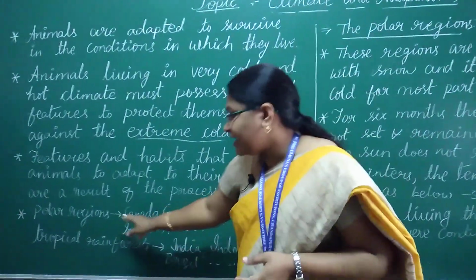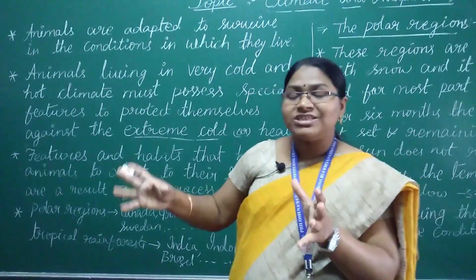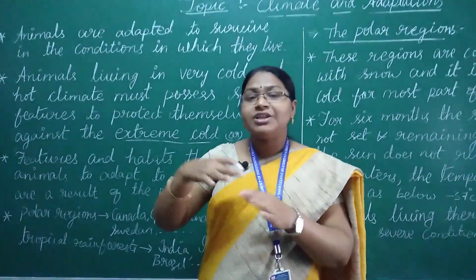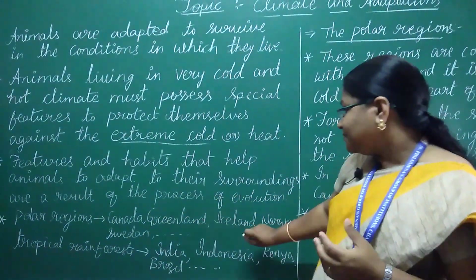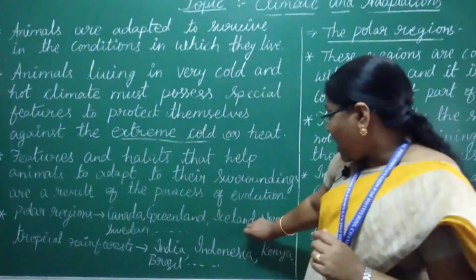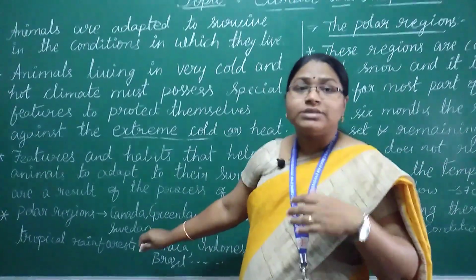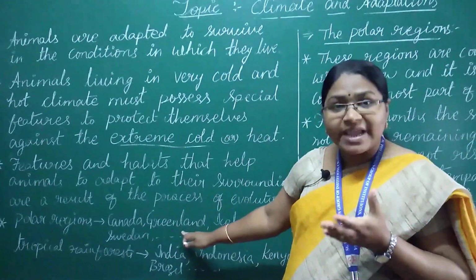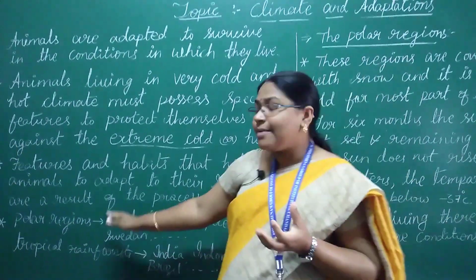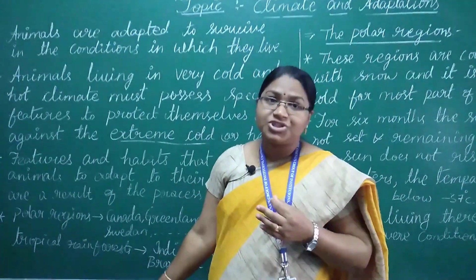Next, polar regions. What are the polar regions, and in which countries can we observe polar climatic conditions? They are Canada, Greenland, Ireland, Norway, Sweden, and Alaska in the USA. So these are some of the countries and places where we can observe the climatic conditions which we call polar region conditions.